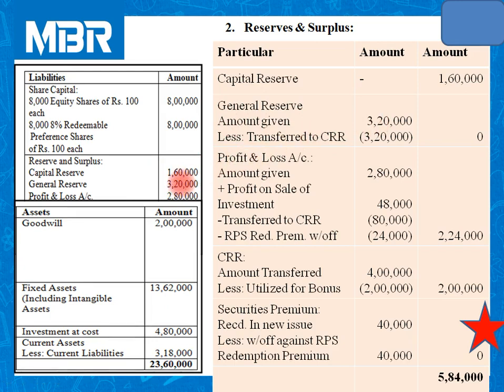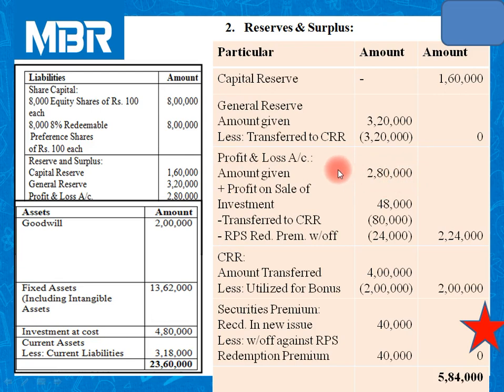The second reserve given in our question is general reserve. Check it. General reserve. What is the amount given for general reserve? 3,20,000. Now, we all are aware that during step number 3, we need to create capital redemption reserve. And to create capital redemption reserve, we have transferred 3,20,000 rupees from general reserve. So 3,20,000 minus 3,20,000. So the balance of general reserve account is 0.